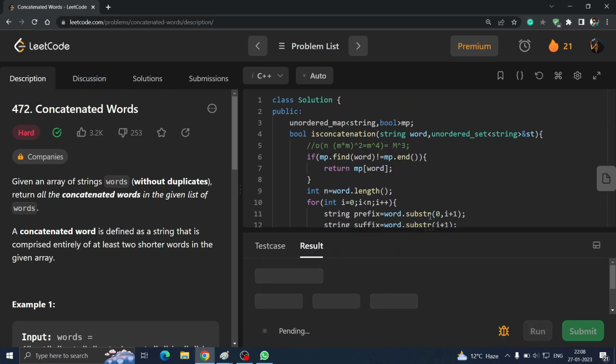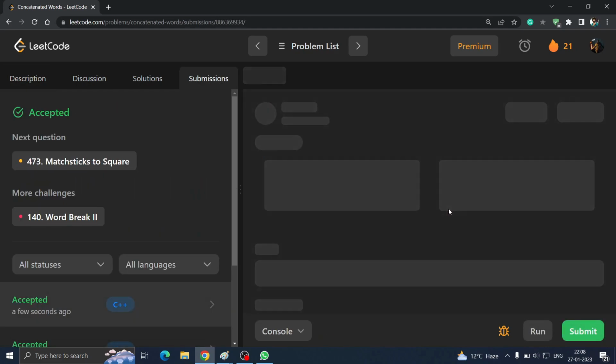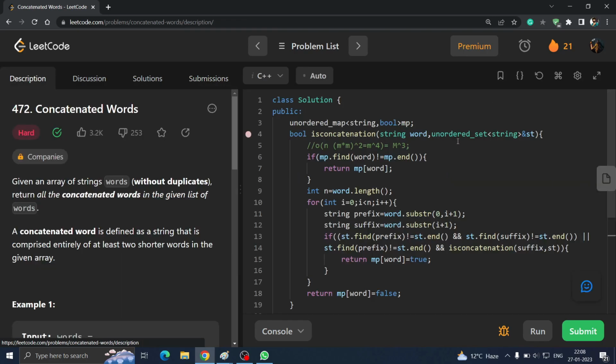So let's try to run this and check whether it is working or not. So yeah, it is also accepted. So this is the memorization way or memoization way to reduce the time complexity. Generally they won't ask you such time complexity, but if they ask, you know the answer, how time complexity is calculated and how it is reduced, and what is the benefit of this memoization here.